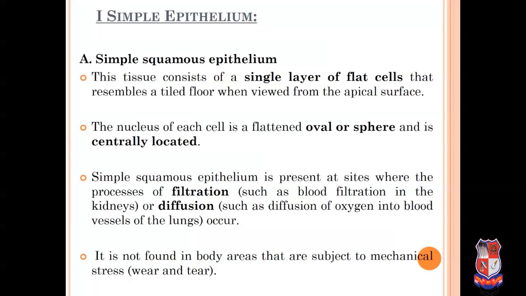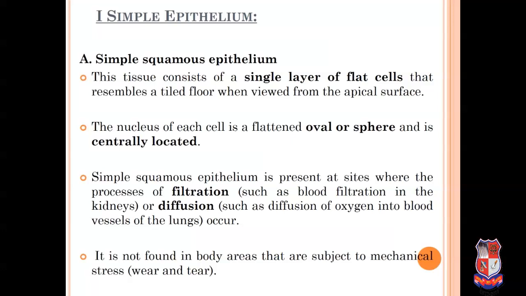Simple means it contains a single layer and squamous means it contains flat cells that look like a tiled floor when viewed from the apical surface. When we view from the top surface, it looks like tiles on the floor. Second characteristic of this tissue is its nucleus is generally present in the center and its shape is oval or spherical.